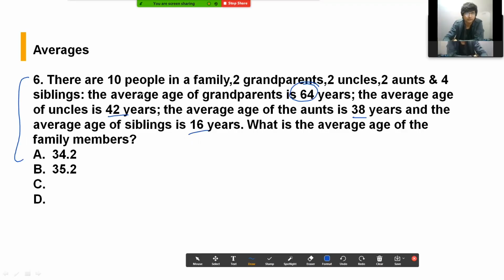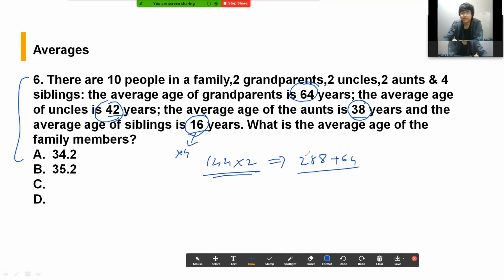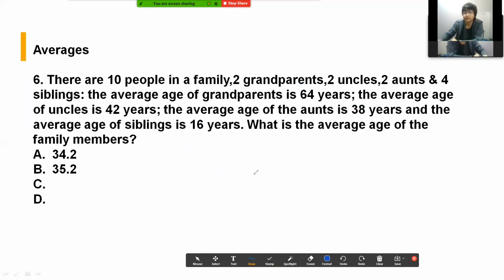And add the ages of the others. 64 plus 42, that is 106. 106 plus 38 will give you 144. So 144 into 2, because all were 2 in number, so you get 288. And now you have 16, but they are 4 in number. So 16 into 4 is 64. So 288 plus 64 should be 352. And if you find the average, then 352 by 10 should be the value. So 352 by 10 is 35.2 straight away. So this is how you should approach it. In fact, you should not write that also.